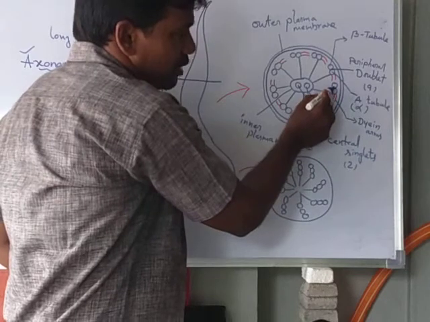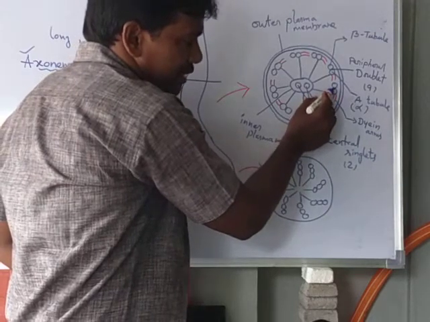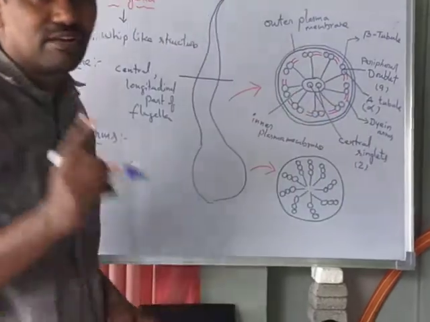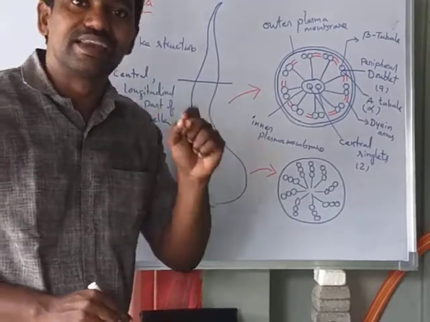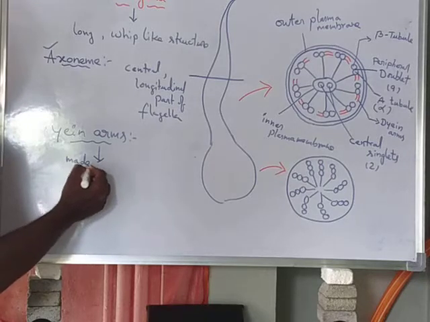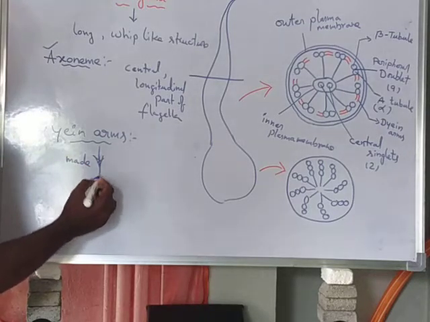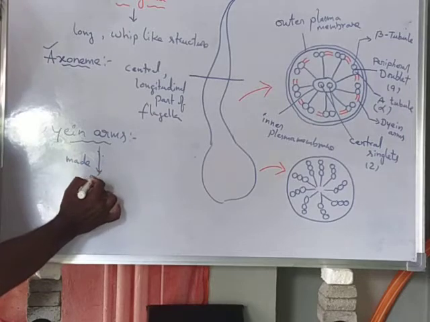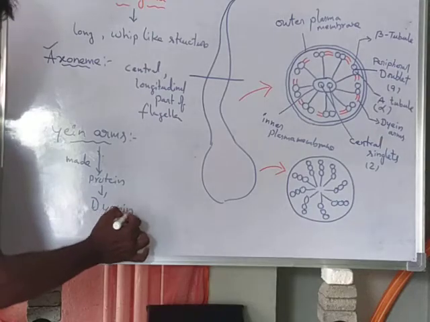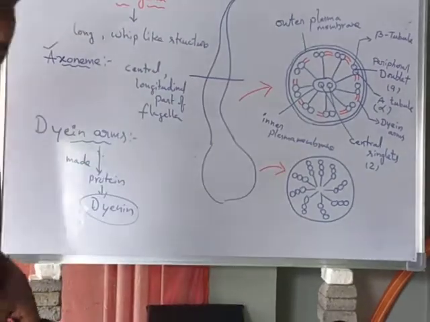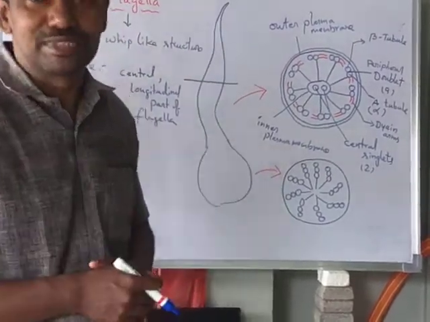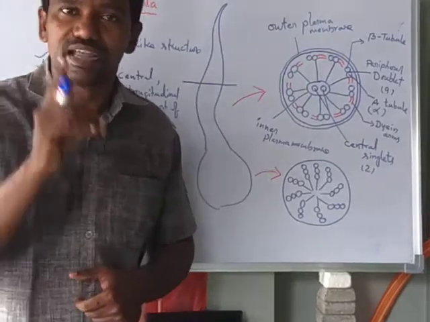In each doublet, an alpha microtubule contains a pair of arms called dynein arms. These dynein arms are made of a protein called dynein. These dynein arms help in the bending movement of the flagella.